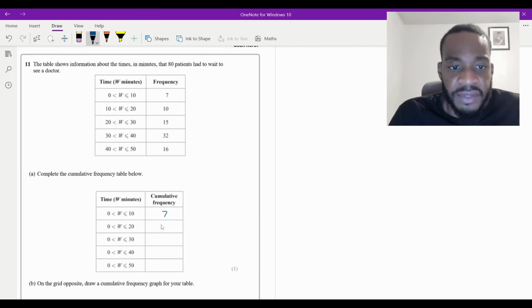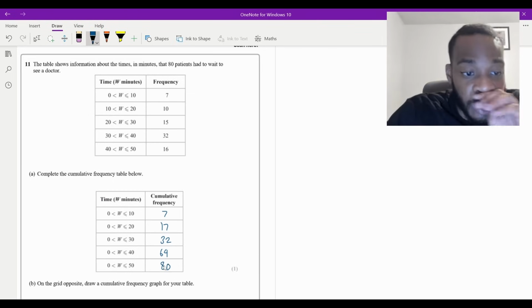So 7 plus 10 is 17. And then we're going to add on the next number, which is 17 plus 10 is 27 plus 5, which is 32. And then 32 plus 32, I know that's 64. And then 64 plus 16 is 80. So that will give you the 1 mark.